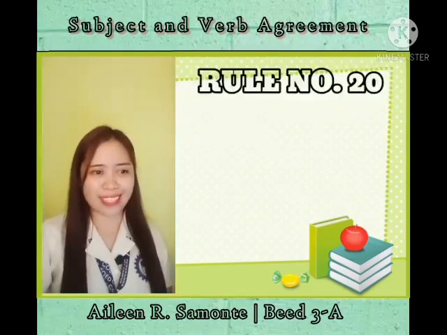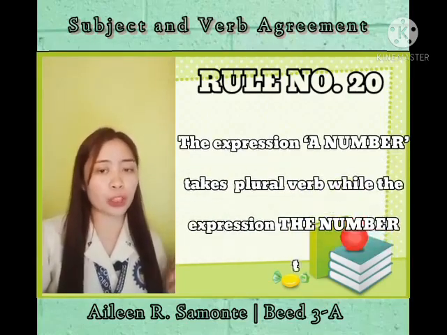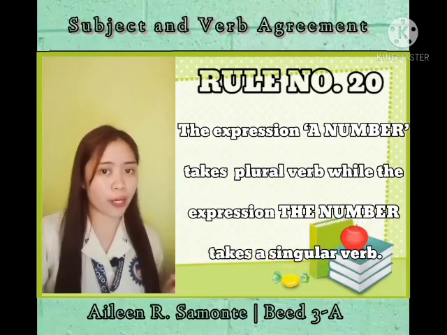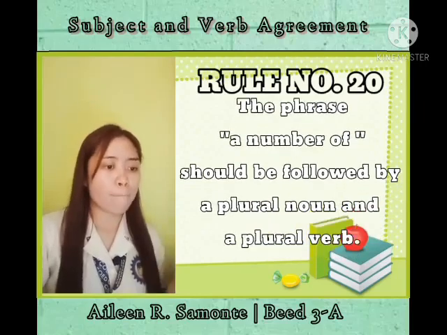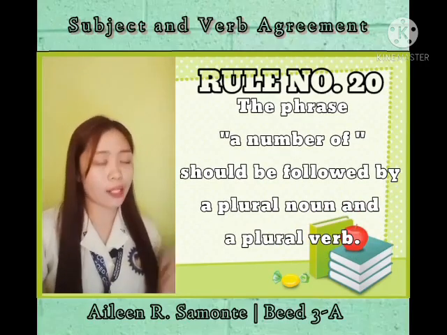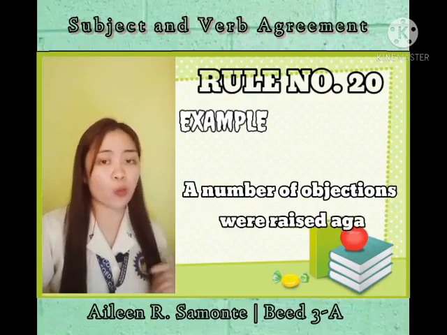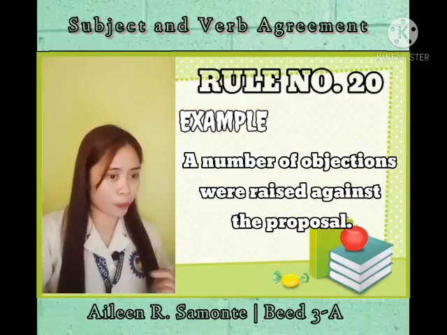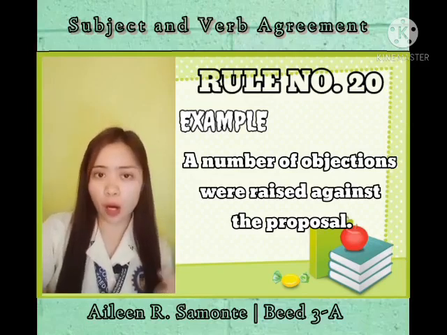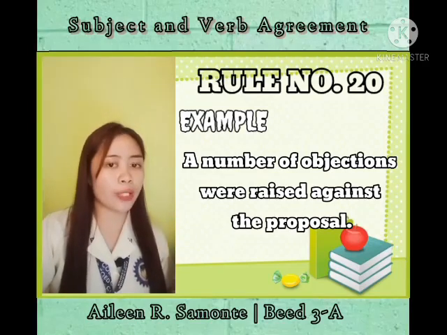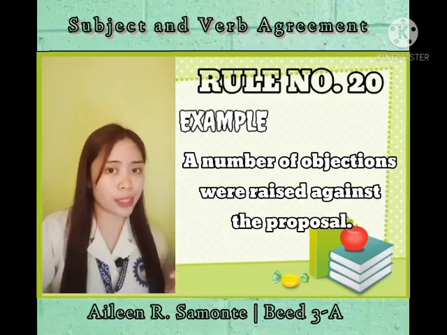Rule number 20. The expression a number takes a plural verb while the expression the number takes a singular verb. So the phrase a number of should be followed by a plural noun and a plural verb. For example, a number of objections were raised against the proposal. The sentence starts with the phrase a number of, followed by a plural noun, which is objections, and the verb used is plural, which is "were".